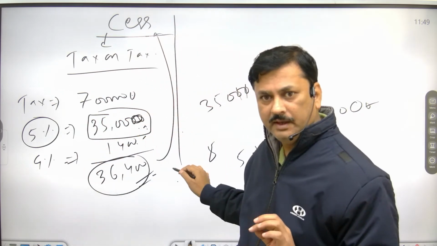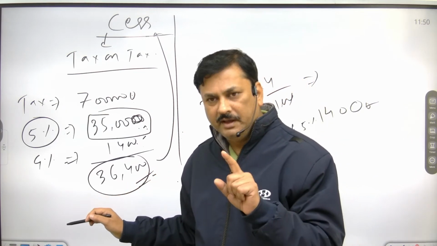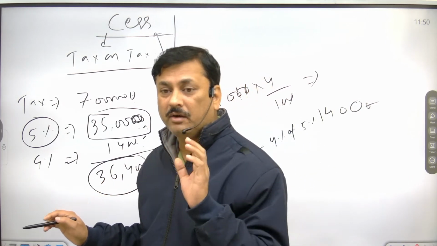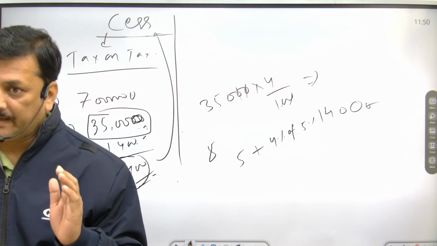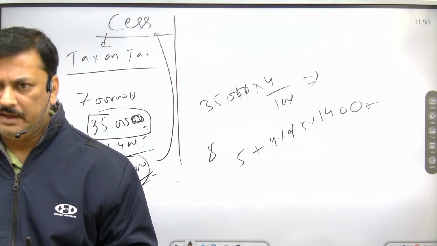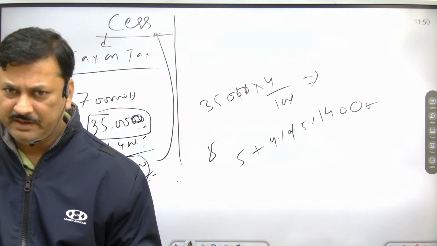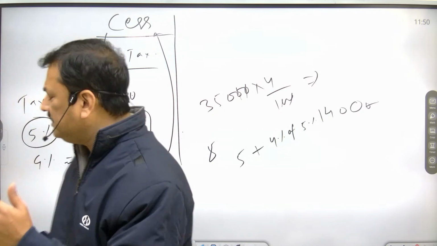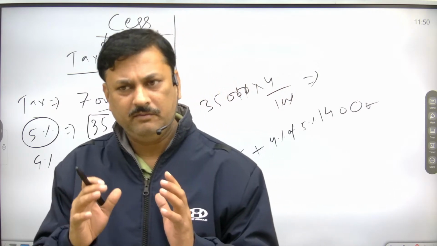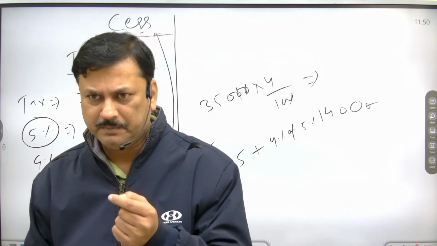I hope it is clear. It can be imposed by both the central government as well as state governments. But if the central government is imposing this cess, it is not part of the divisible pool of tax. The money collected from tax is shared among the states, but the money collected through cess will not be shared and is used for a specific purpose.